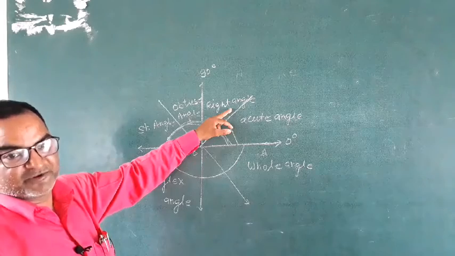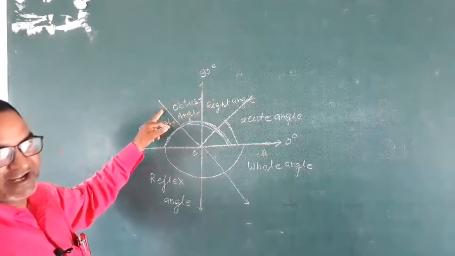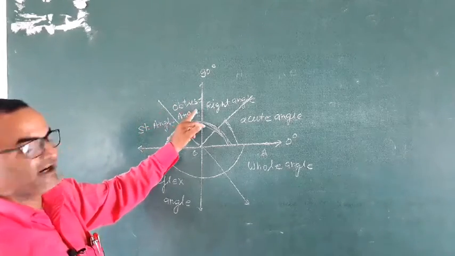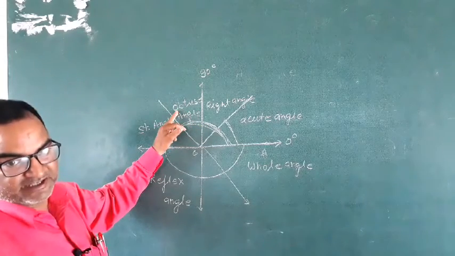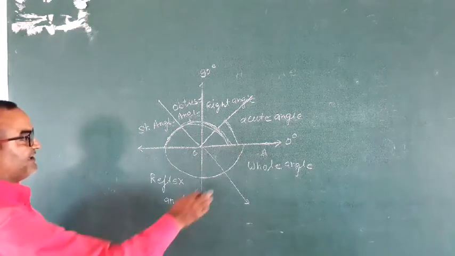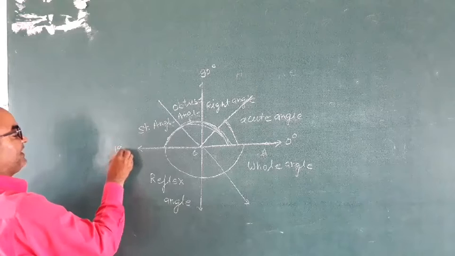Is it clear to all of you? An angle whose measure is greater than 90 degree and less than 180 degree is an obtuse angle. This is 0 degree, this is 90 degree, and this is 180 degree.